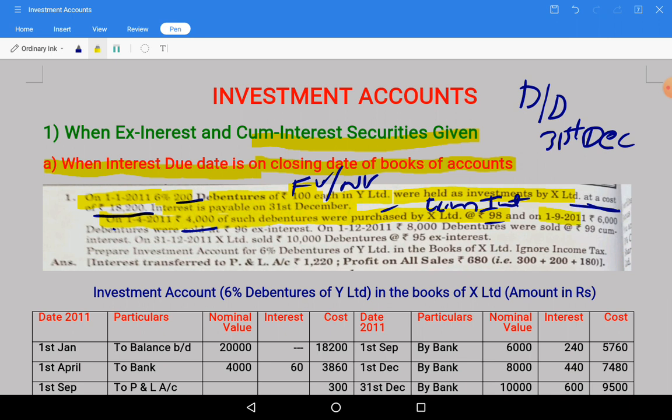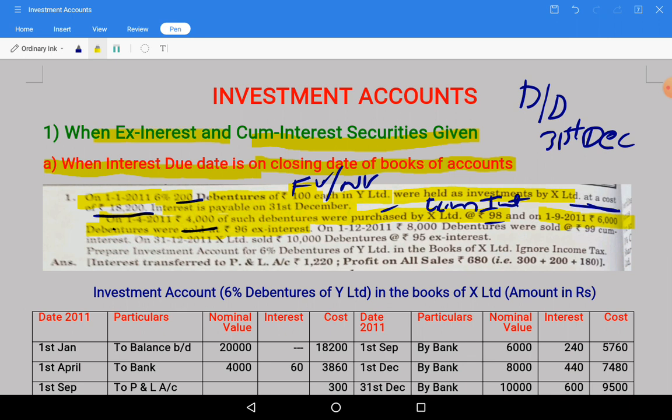on 1st September 6,000 debentures were sold at rupees 96 ex interest. Okay, on 1st September we have sold those debentures of rupees 6,000 nominal value at rupees 96 ex interest, they are saying. So cum interest, ex interest both are given in this question.